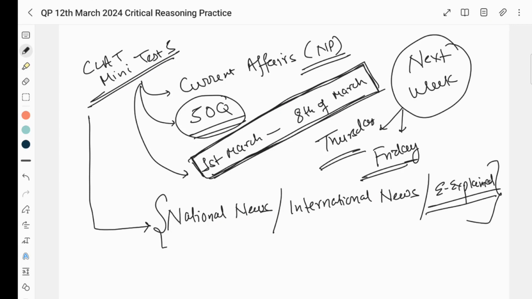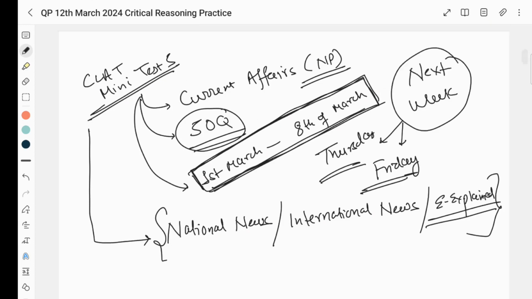You are free to use the internet and surf about it from Wikipedia, number one, and number two, just look at standard newspaper websites which are there, like The Wire, The Print, Hindustan Times, Business Insider, India Today, and so on and so forth. You don't have to really deep dive into and do the research about those topics.